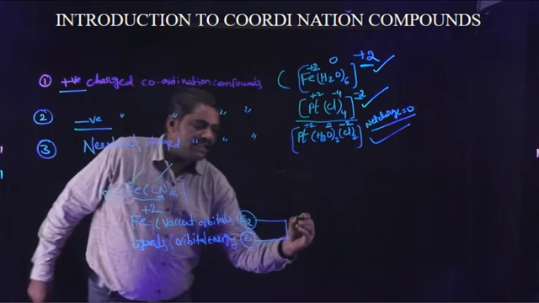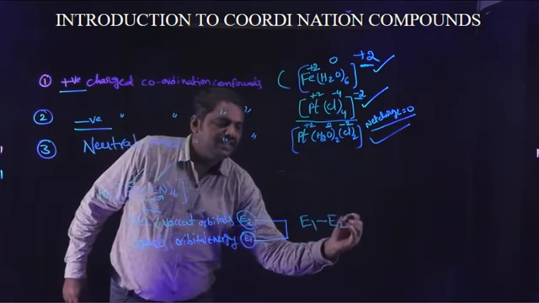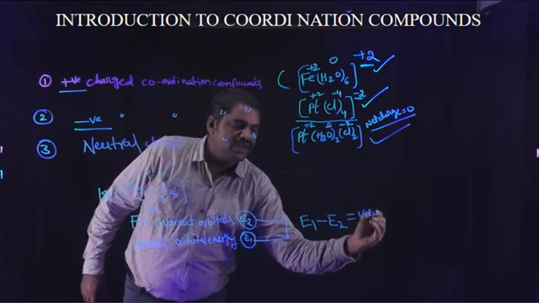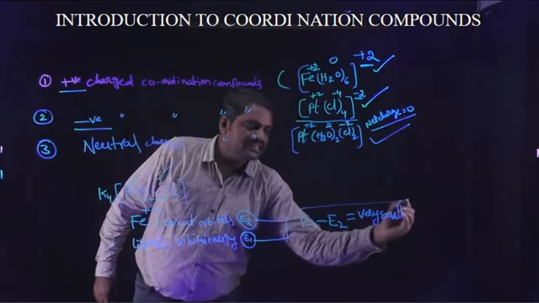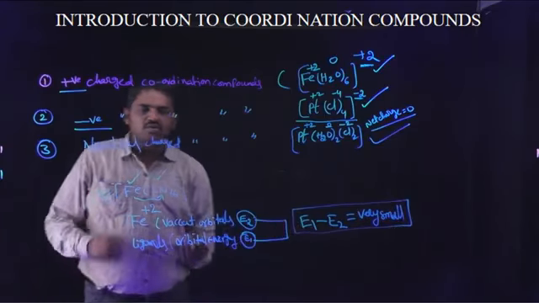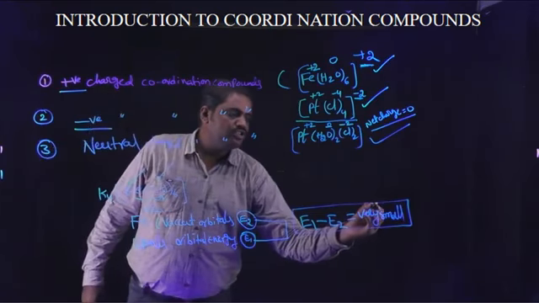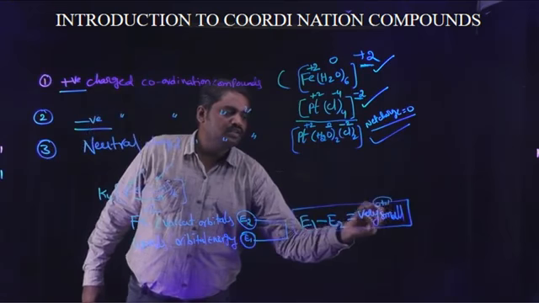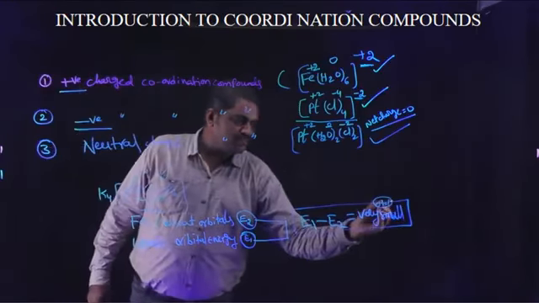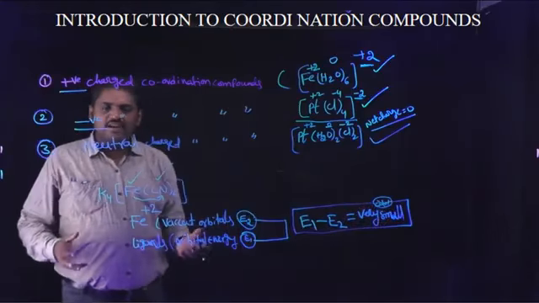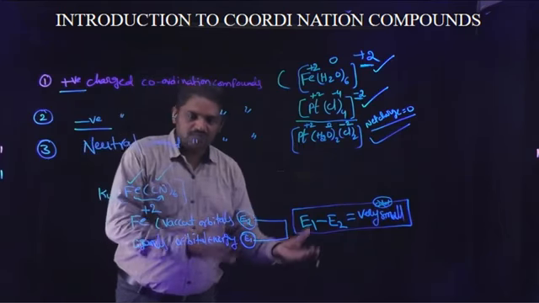The difference E1 minus E2 is a very small value, near about 0 to 1.